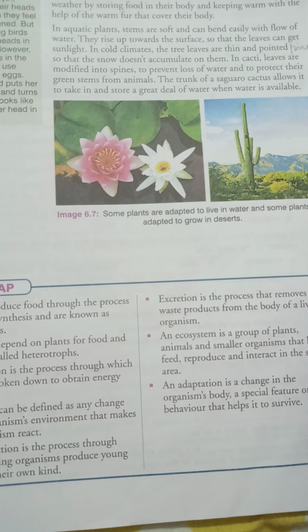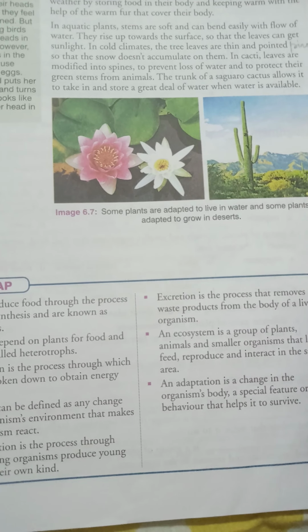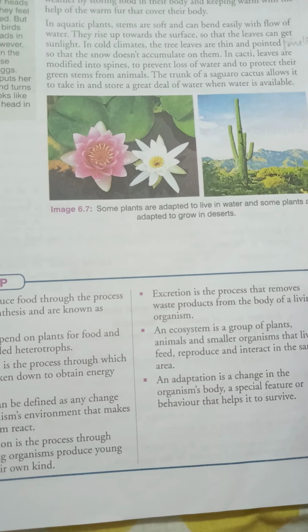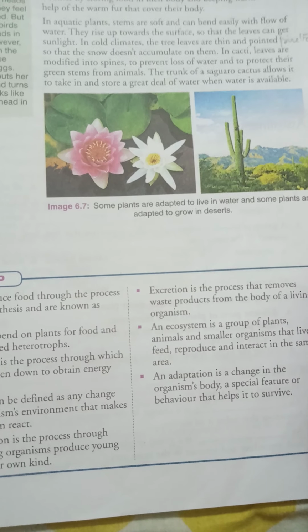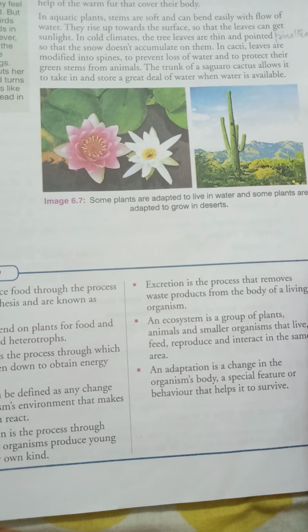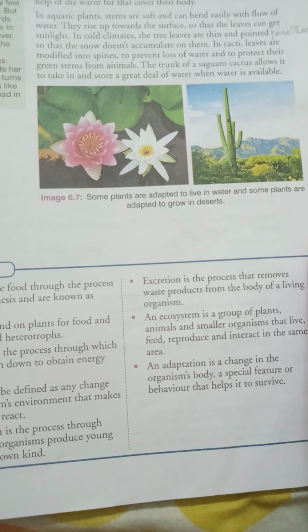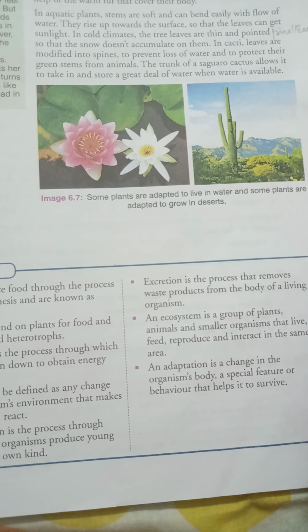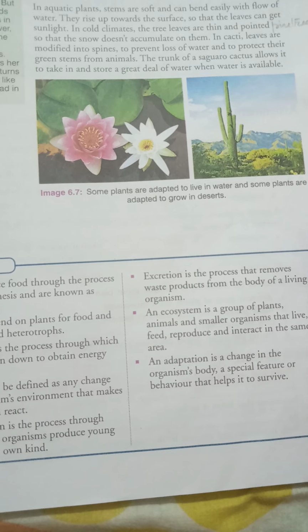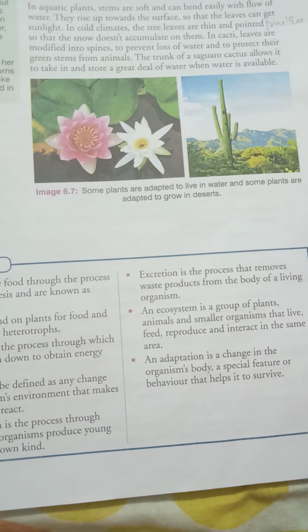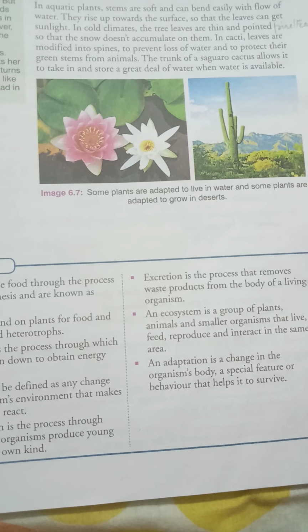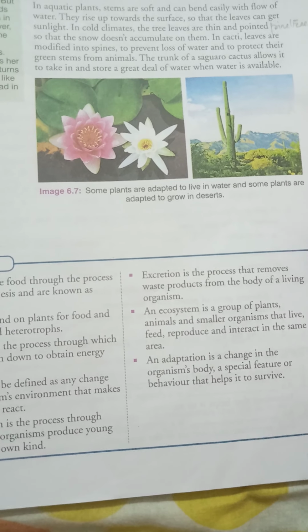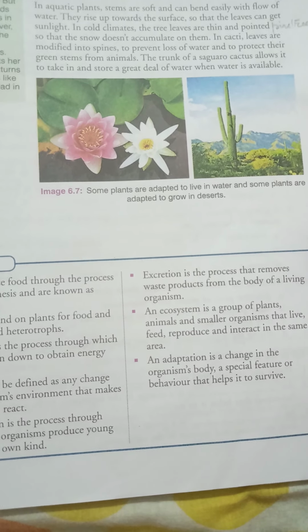In aquatic plants also they adapt to a particular type of environment. Some plant stems are very soft, they easily bend, but to get the sunlight they rise up towards the surface so that their leaves can get sunlight. In cold areas like Kashmir, like Shillong, you have seen the pine tree.